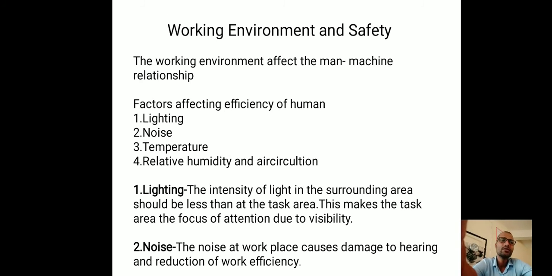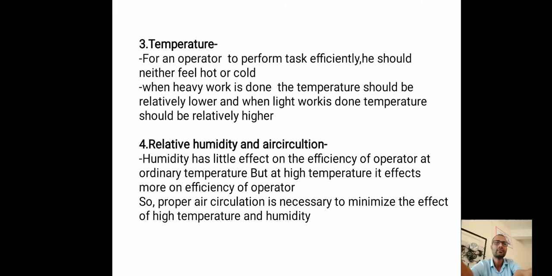That's why the noise level should be within a range. After that, temperature. The temperature also should be in the optimum range, not more than the body temperature, and not less than the body temperature.